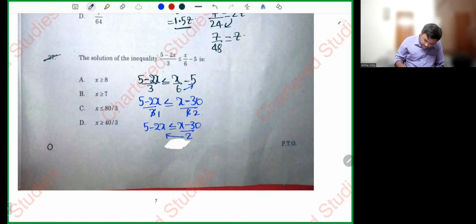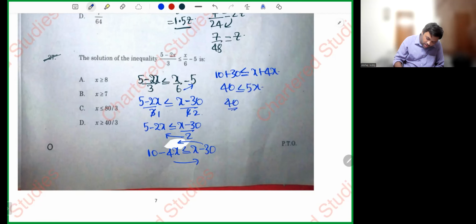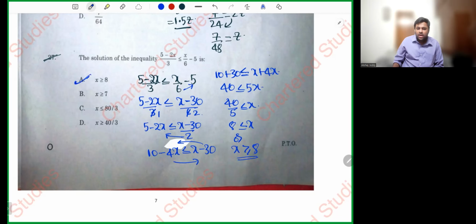Let's do cross multiplication. 10 minus 4x less than or equal to x minus 30. I'll take 30 here, I'll take 4x here. 10 plus 30 is less than or equal to x plus 4x. 40 less than or equal to 5x. 40 by 5 less than or equal to x. 8 less than or equal to x. So I'll write x greater than or equal to 8. Simple sum, nothing much difficulty.